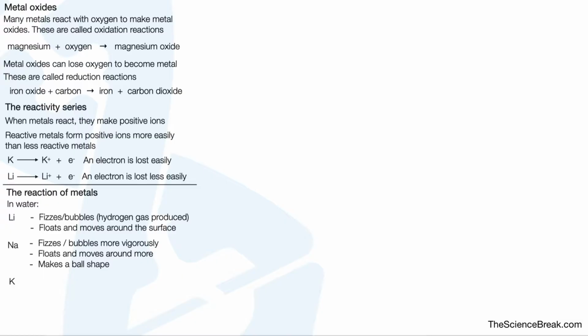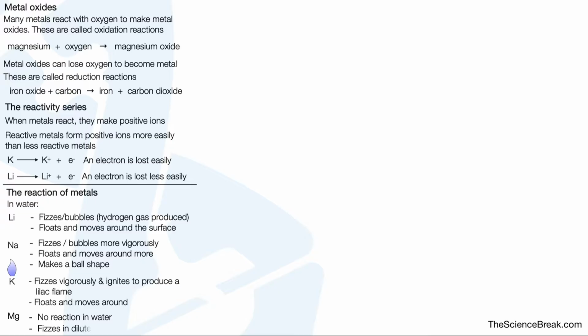Potassium, which has the symbol K, fizzes vigorously and ignites to produce a lilac flame. It floats and moves around just like the others, but probably a bit more. If you're lucky, you might have seen your teacher demonstrate this. For magnesium, there is no reaction in water, but it does fizz in dilute acid. The fizzing is making hydrogen gas.